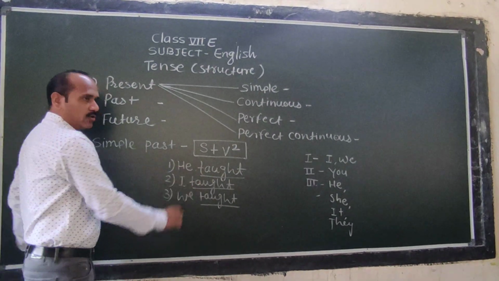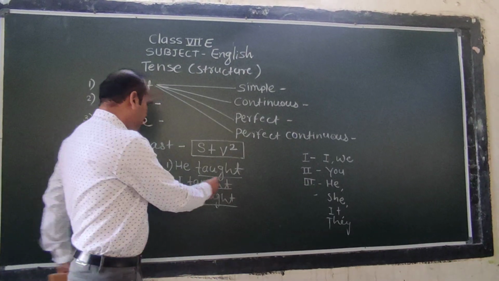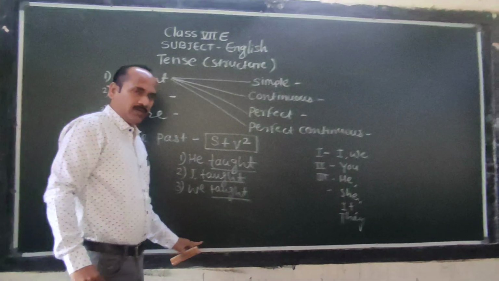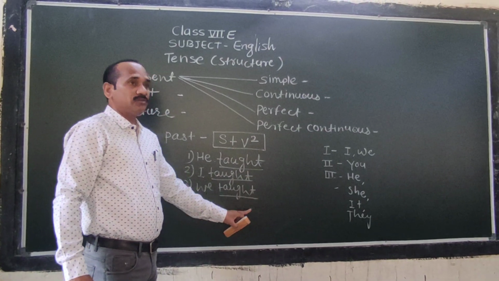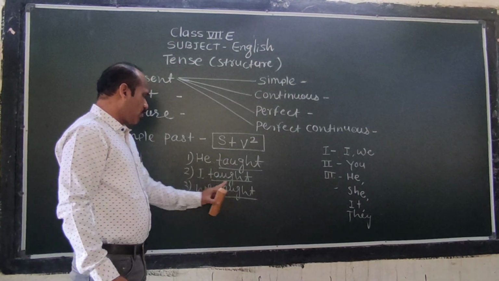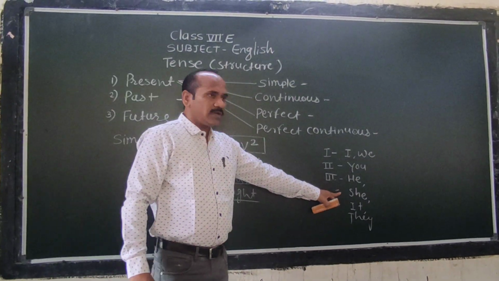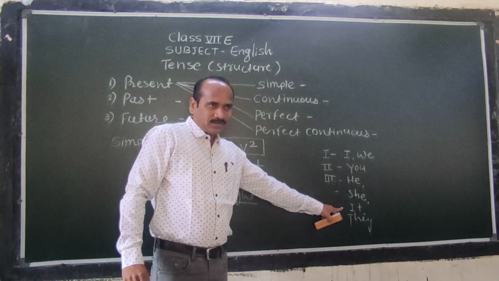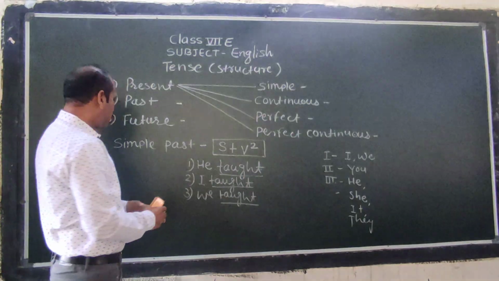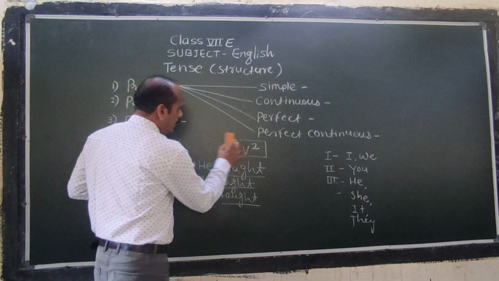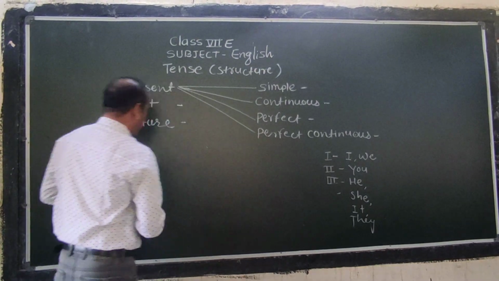He taught, I taught, we taught. If we have taken any pronoun here, we don't want to make any kind of change. He taught, I taught, we taught, she taught, you taught, it taught and they taught. So this is the structure of simple past.